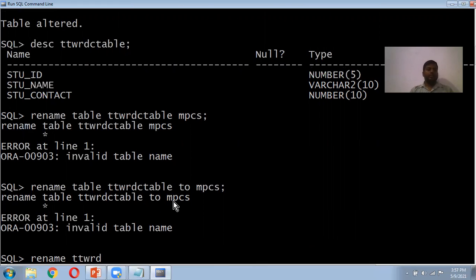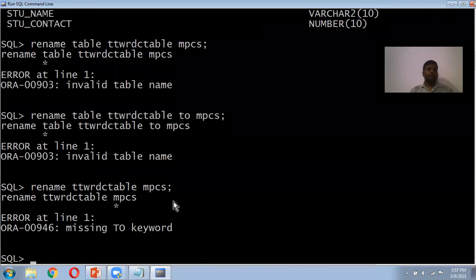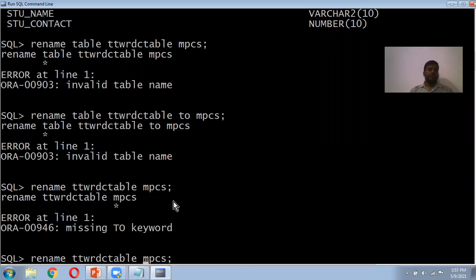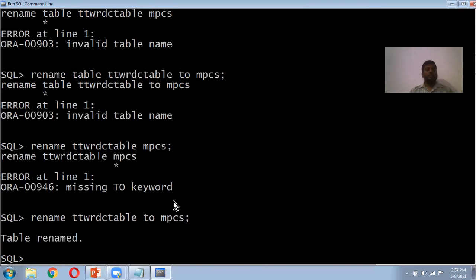So rename TTWRDC table to MPCS. Missing to. So no need to write the table again here. Rename existing table name to new table name.